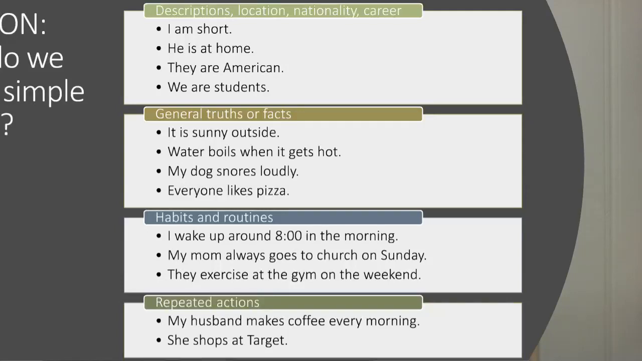Finally, we use the simple present tense to talk about repeated actions. My husband makes coffee every morning. She shops at Target repeatedly. These are all sentences in the simple present tense. Take a second to notice all the different verbs we've used and see if you can find the pattern or the form before we go over it.